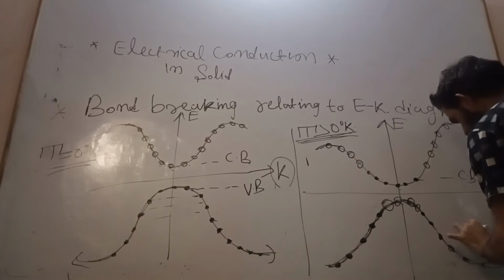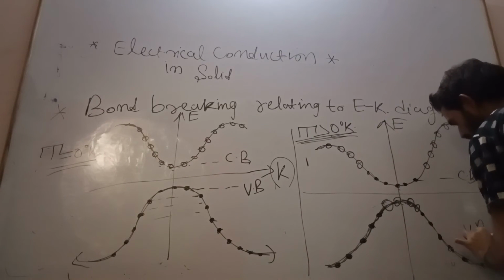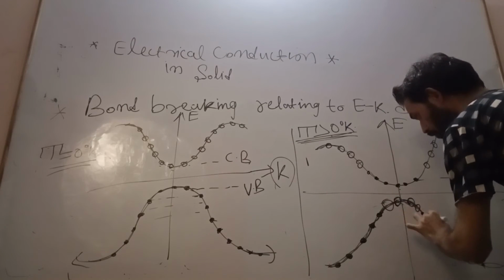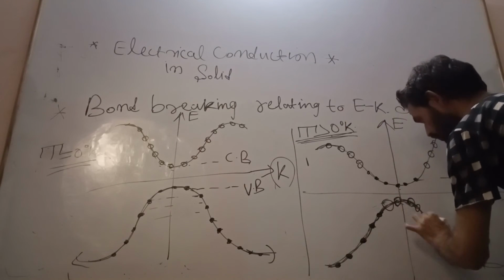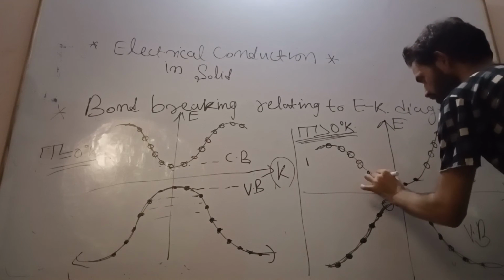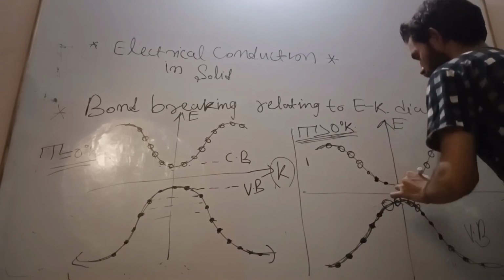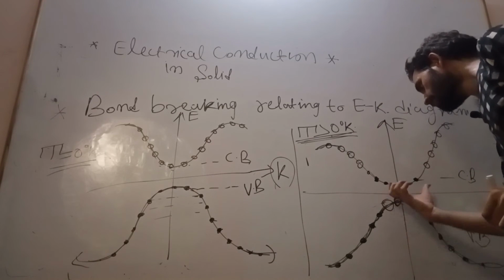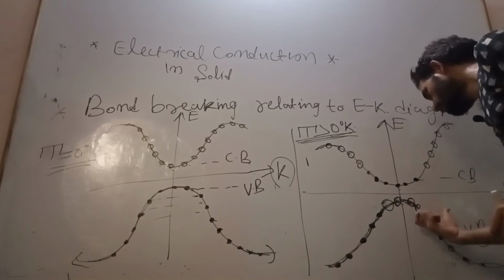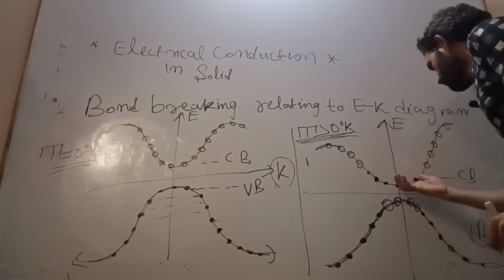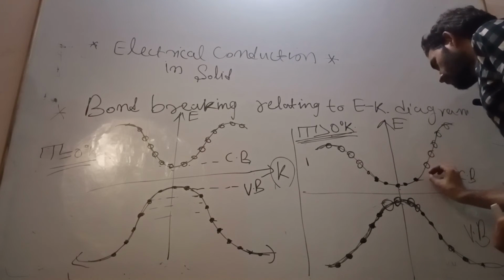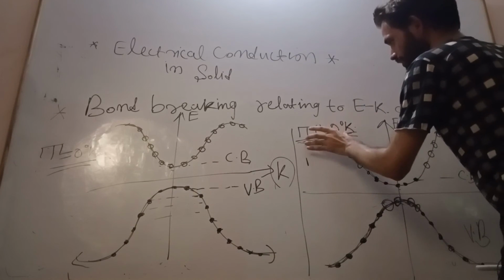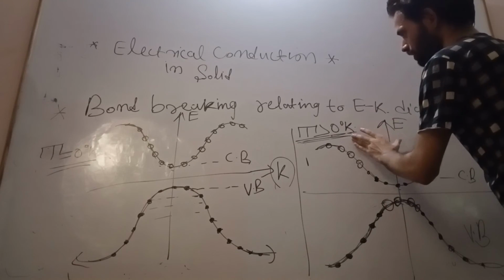The valence band is almost full of electrons, and the conduction band is almost empty, but not completely empty. This means there are a few holes available in the valence band and a few electrons available in the conduction band.